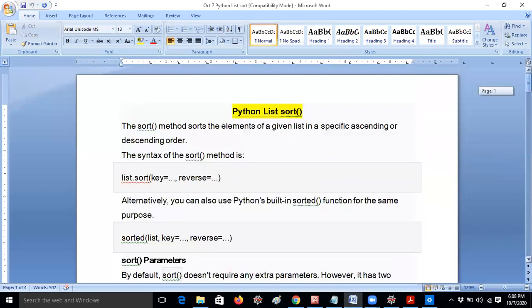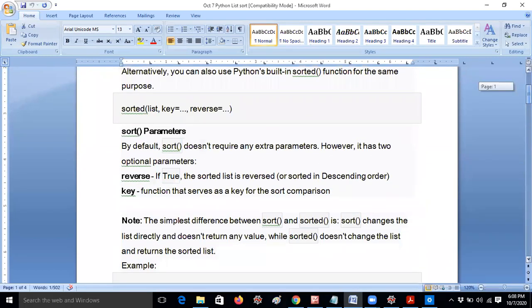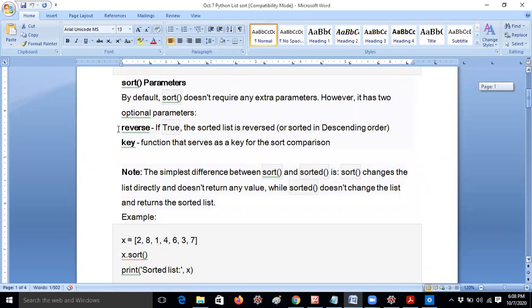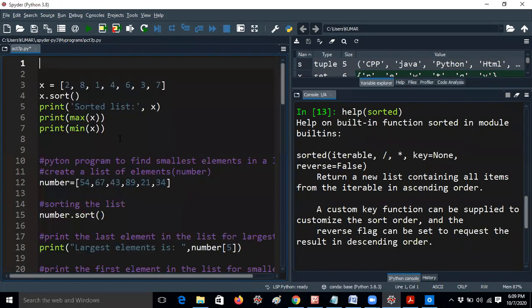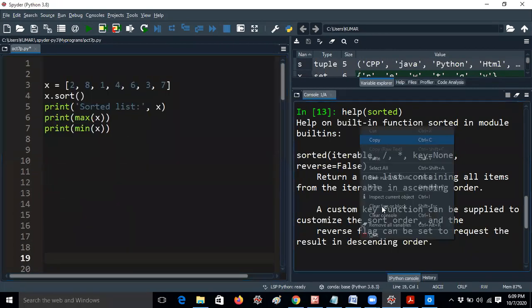Now, coming to this same example, the sort method also takes key and reverse. You know what the key is and what reverse is. I will move fast. He already explained that reverse means, if it is true, the order is reversed. So it does not require any extra parameter. In the sorted function we need to specify sorted of x, with an argument in brackets, but in sort we don't need to specify anything. Let me remove all these things, guys, one minute, because you may get confused by the many functions we have.